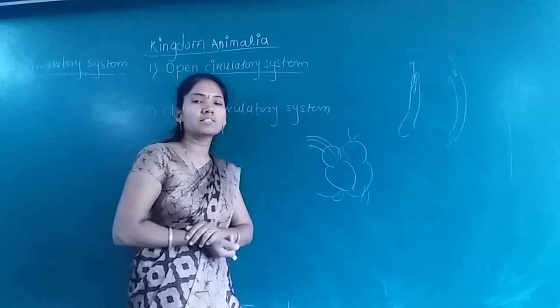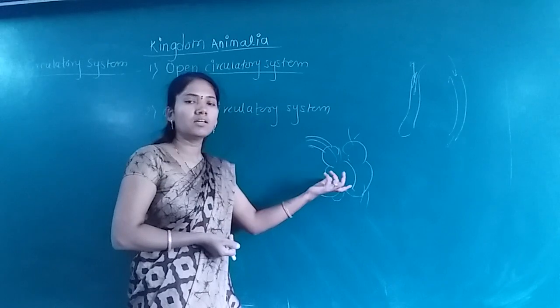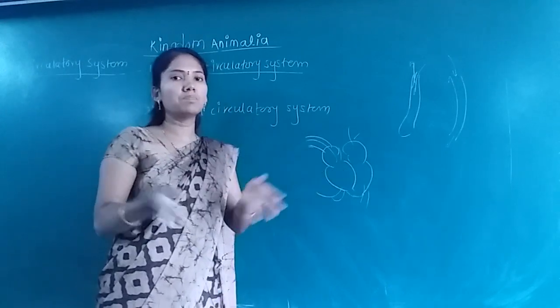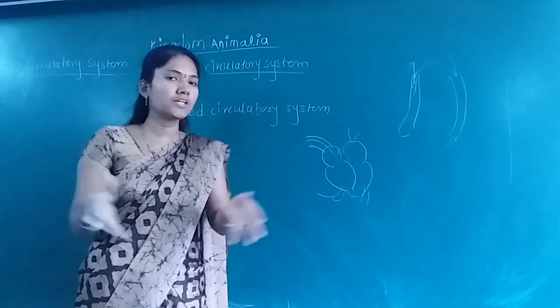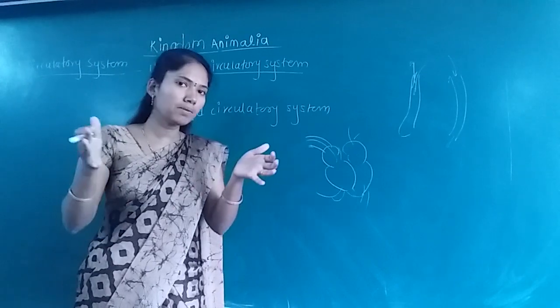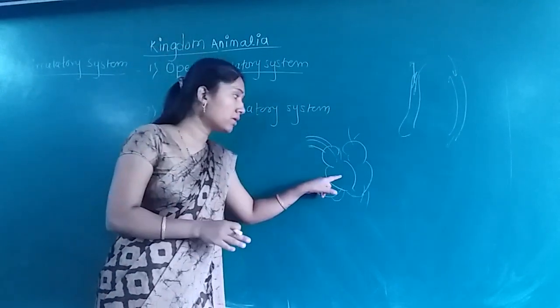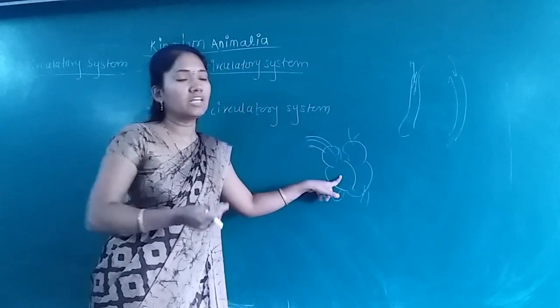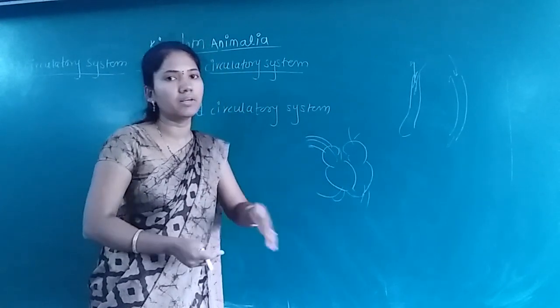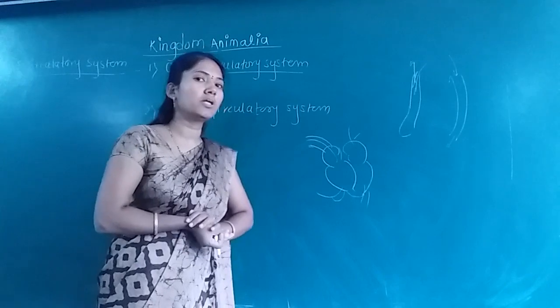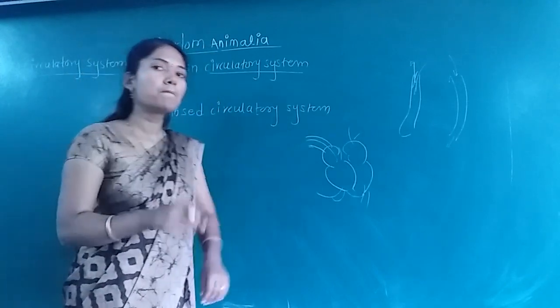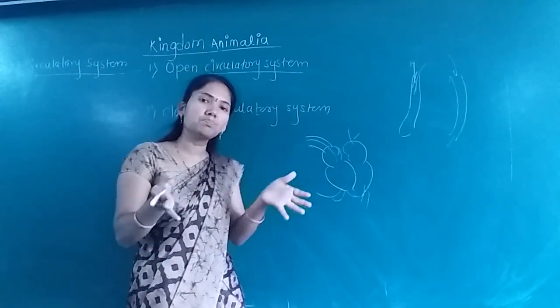First one, heart is required. Why is it necessary? Heart is necessary to pump the blood. It applies pressure on the blood, and because of that pressure, blood is circulated throughout the body. Remember this thing. Many students think that the heart is going to produce the blood, but the heart does not produce blood. Blood is produced in our bone marrow. Heart just pumps the blood.